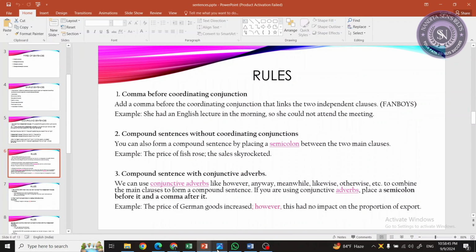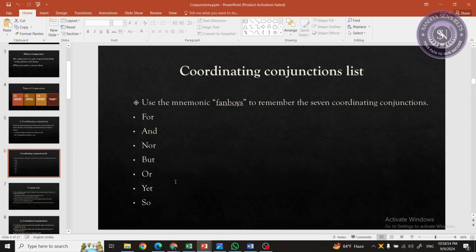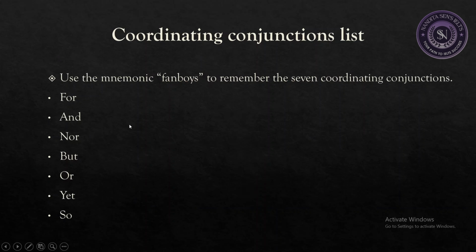I will give you the list of connectors. So here you will find a complete list of connectors. Look at the coordinating conjunctions. There are only 7 coordinating conjunctions. You can easily remember all 7 by the word FANBOYS. So FANBOYS is the mnemonic to remember the 7 coordinating conjunctions.